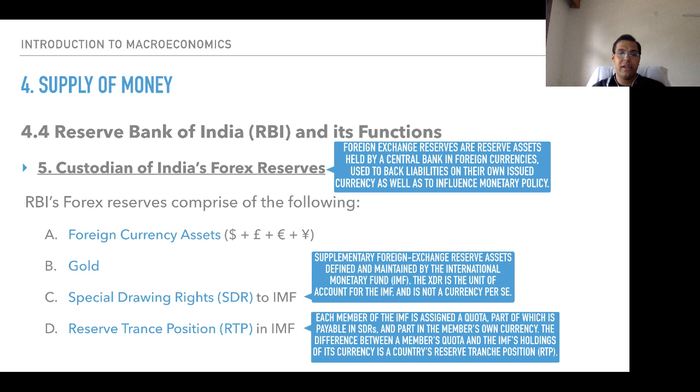Reserve Bank of India and its functions. What are the functions of Reserve Bank of India? It is acting as a custodian of India's forex reserves. The sole custodian of foreign exchange reserves in India is the Reserve Bank of India. Keep this in mind.